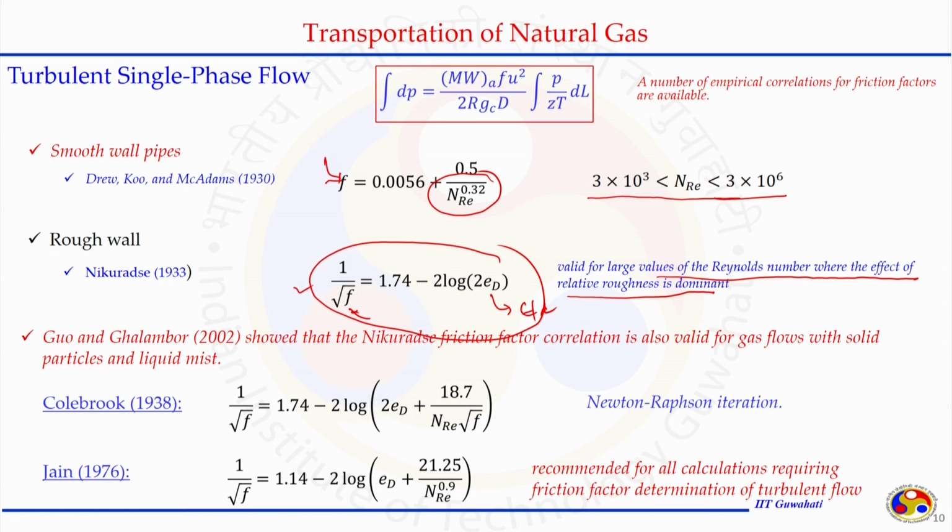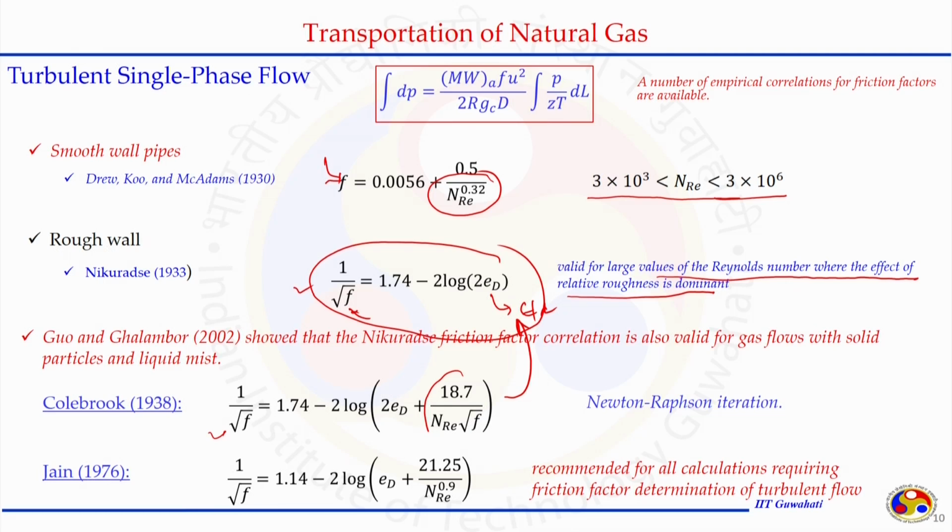The relationship says we can also include the Reynolds number in the Nikuradse expression, which accounts for the Reynolds number effect on the calculation of f. This expression can be put back to Nikuradse's if we assume the Reynolds number effect is not significant. This equation will then be similar to what Nikuradse proposed.